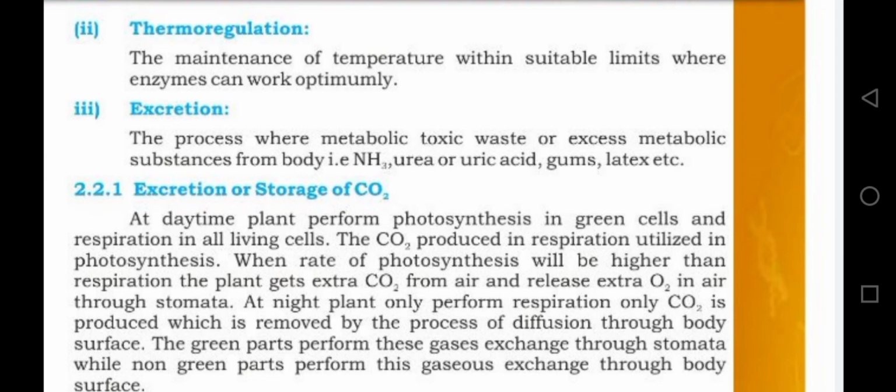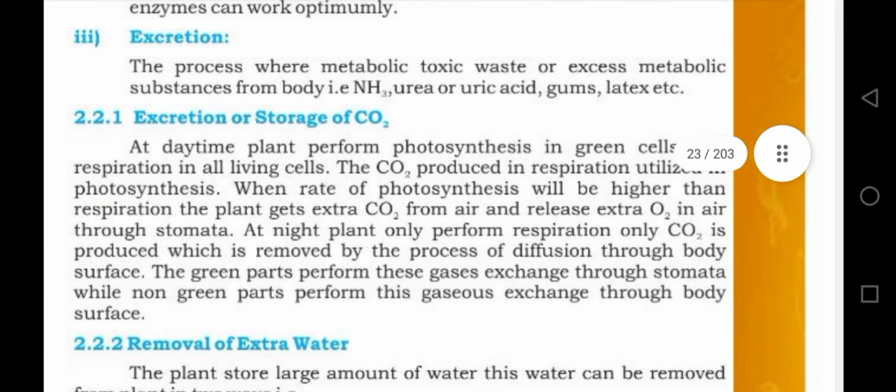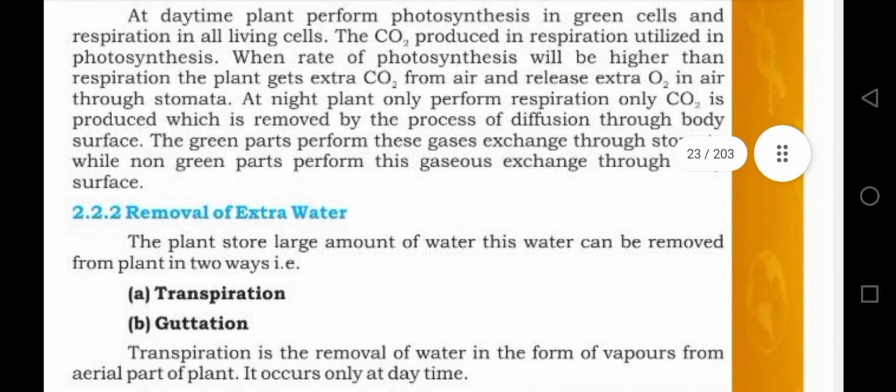It means the CO2 is produced as waste material as well. So that will be released or removed through the organs, special cells called the stomata. So gaseous exchange takes place through the stomata, and next is the removal of extra water.